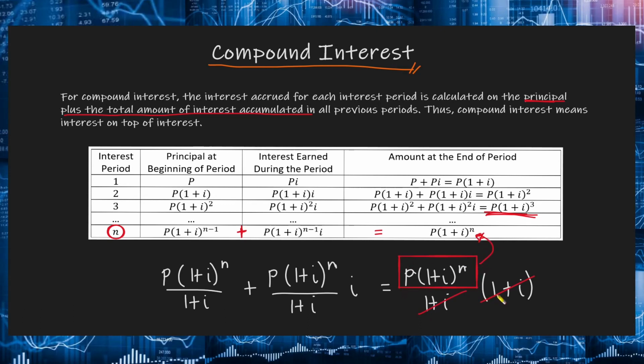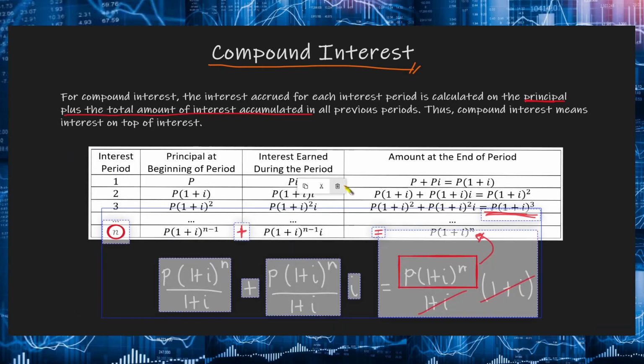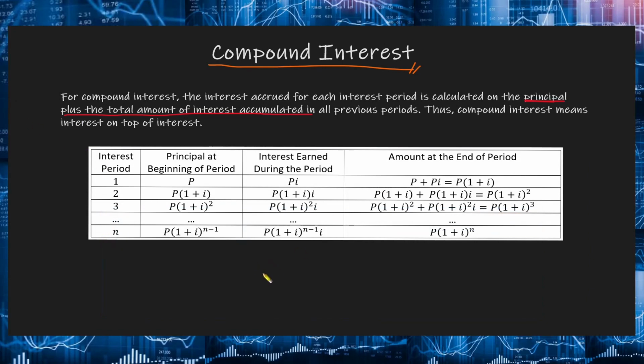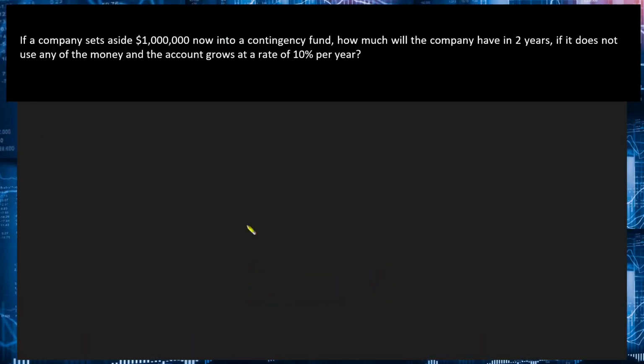Take note, ito yung amount at the end of the interest period. Therefore, this will be our future value or future worth. Pwede nating ilagay as F. Again, F will be equal to P times 1 plus I raised to n. Okay, so let us apply this to an example.